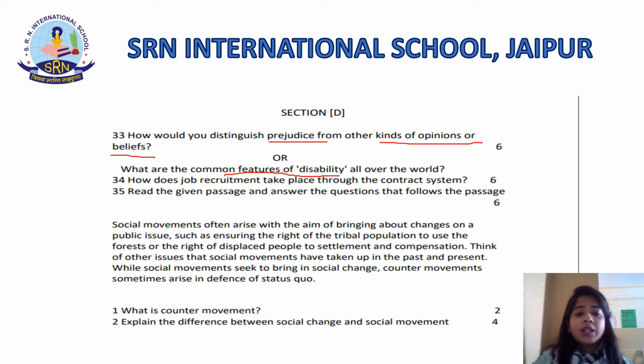Let's proceed with question number 34. What does job recruitment through the contractor system mean? Now, let's answer this. In the past, many workers got their jobs through contractors or jobbers. These contractors were also called mistris and were themselves workers. The contractor system is most visible in the hiring of casual labor for work on construction sites, backyards, and so on. Now, the contractor goes to villages and asks if people want work or not.